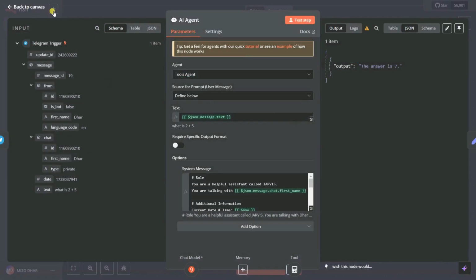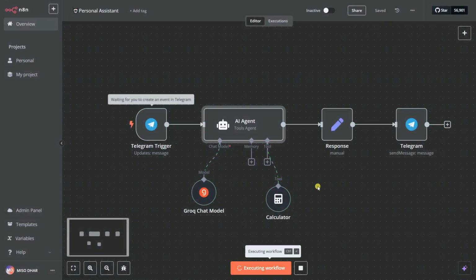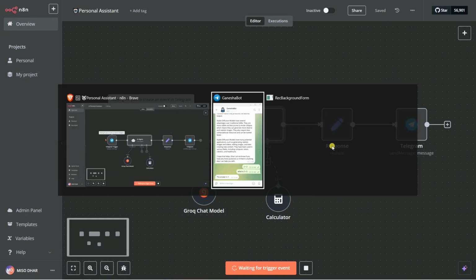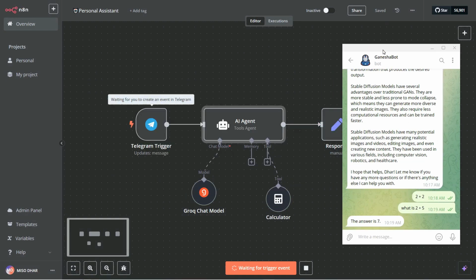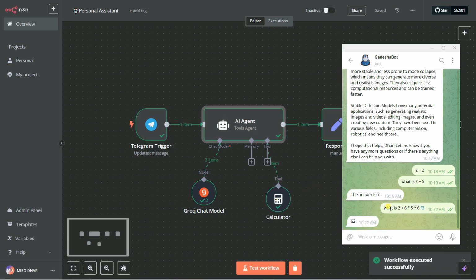So I'm going to click back to canvas. Now I can save this, and let's test the workflow. Let's say, what is 2 plus 6 into 5 into 6 divided by 3. It will calculate this complex expression. You can see here 62. It executed this calculator tool as well.